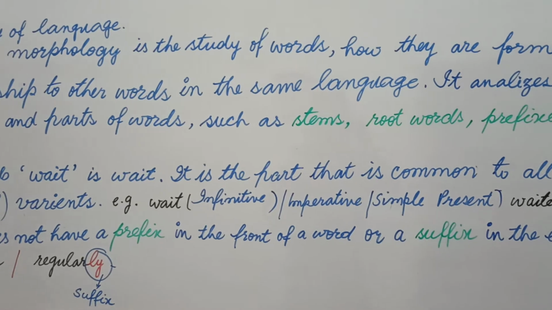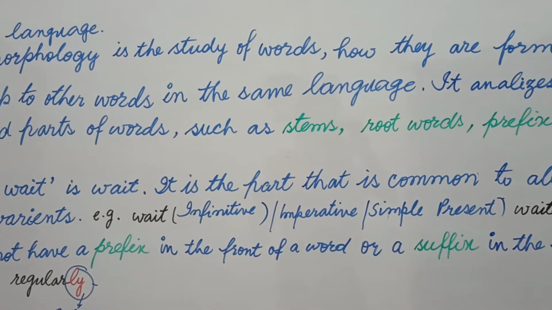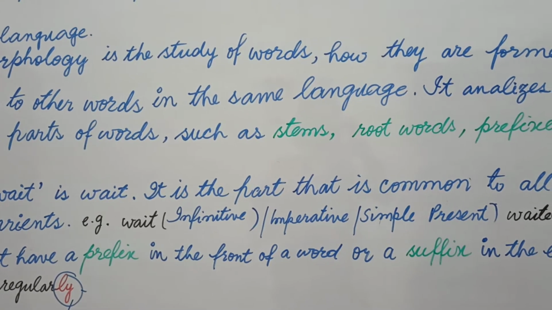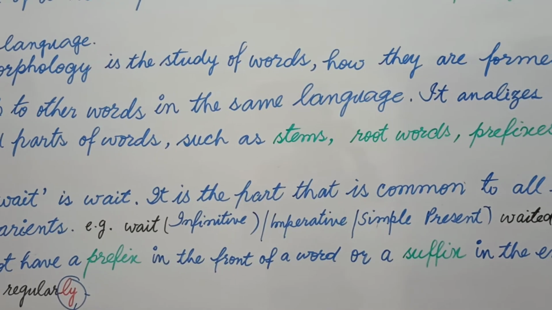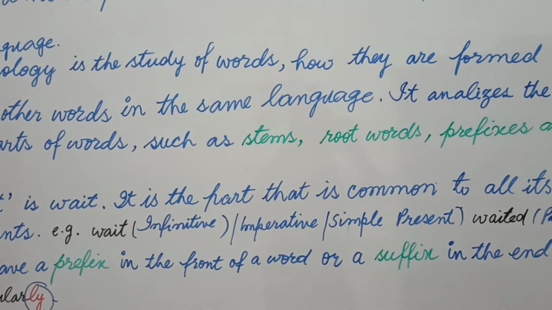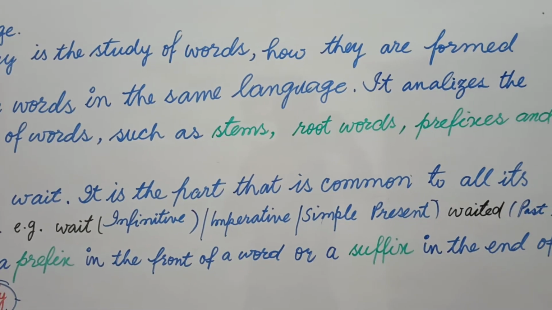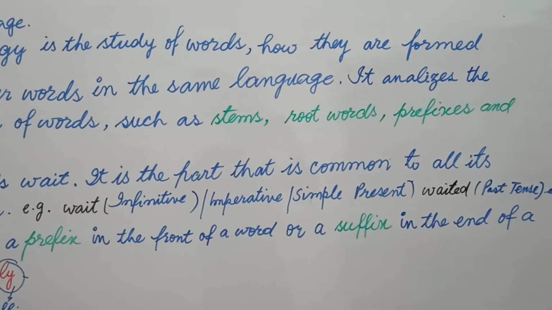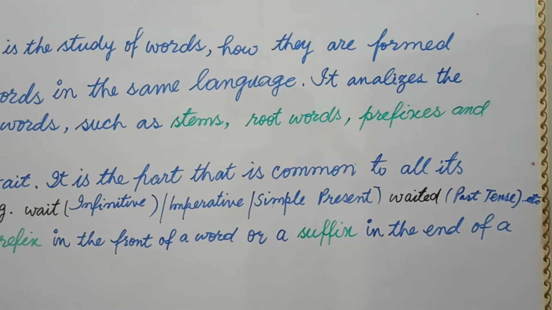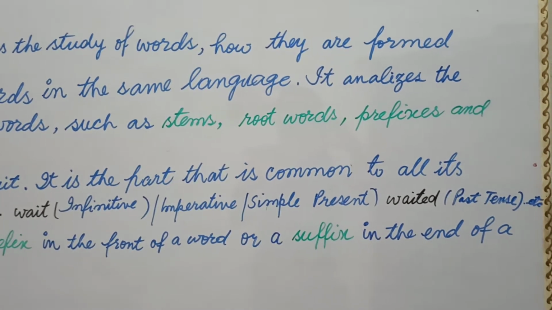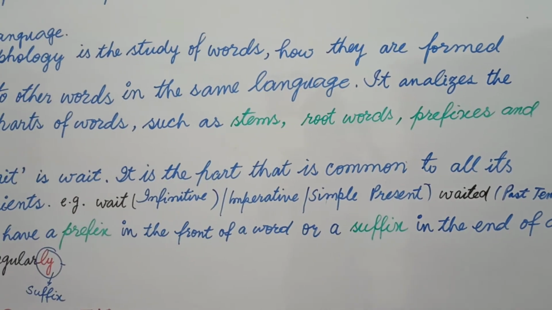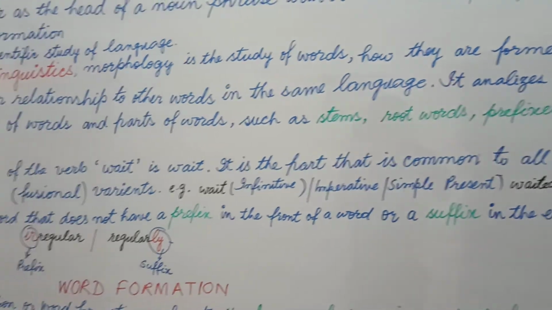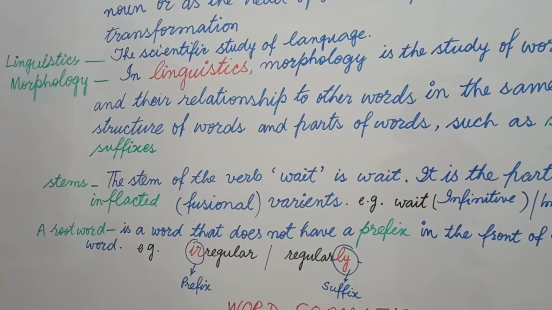Let's understand wait. Wait is the first form of the verb that is used in present indefinite. Wait is the first form that is used in bare infinitive. Wait is the first form that is used in simple infinitive. Wait is the verb that is used in imperative. Wait is the first form that is used in simple present. And students, wait is the first form that is used in future indefinite. And we added -ed, waited, in past tense. Meaning when we change the same form into its variants, it is called a stem.